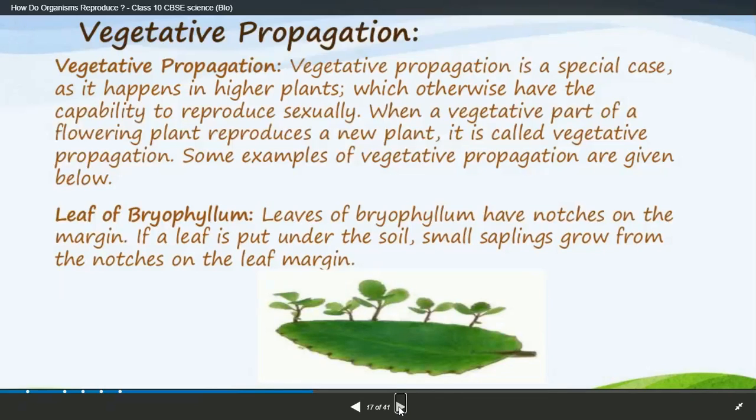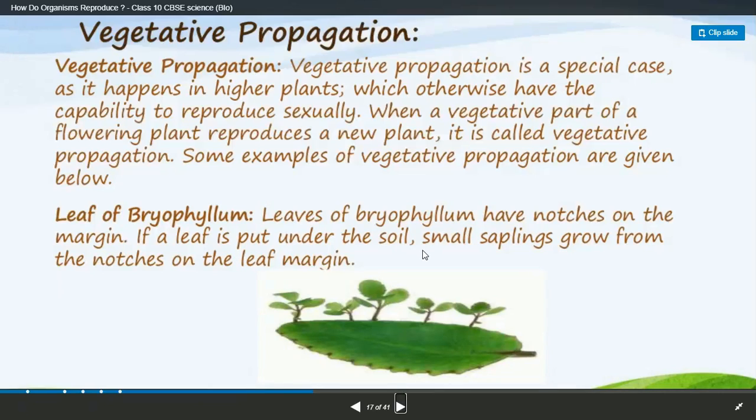Vegetative propagation. Vegetative propagation is a very special case, as it happens in higher plants, which otherwise have the capability to reproduce sexually. When a vegetative part of a flowering plant produces a new plant, it is called vegetative propagation. Some examples of vegetative propagation are below. Leaf of Bryophyllum: the leaf has notches, and a new plant arises from the edge. Here you can see some dotted things.